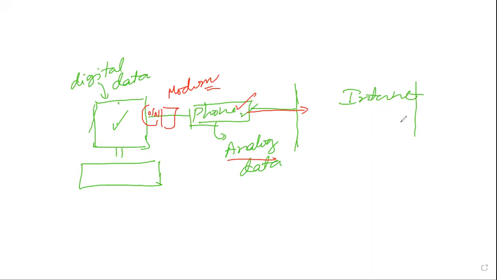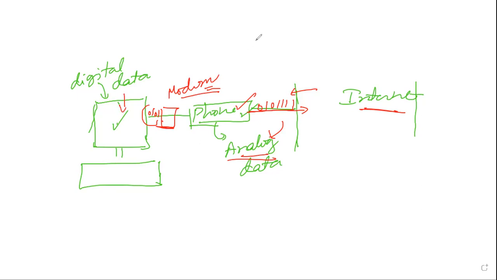Now, when we are receiving something, the internet works with a digital medium totally. So the data which is being sent to the computer will be in digital form, binary data. From the internet, digital data is sent in the form of analog data because it's a phone line. Now what the modem will do is demodulate. It will change this analog data into digital form so that the computer can utilize it.